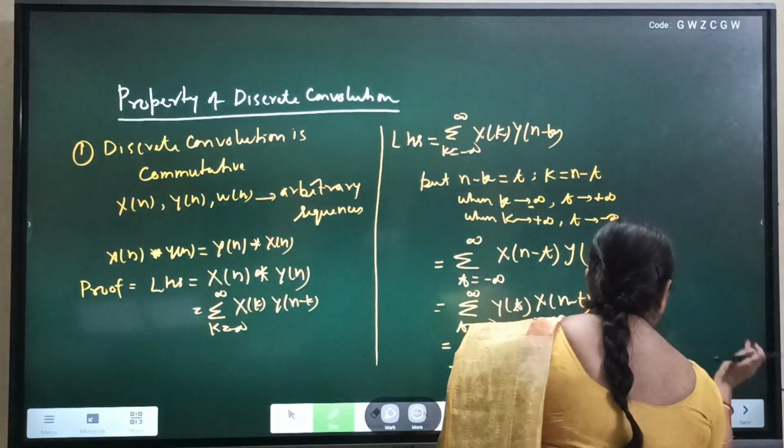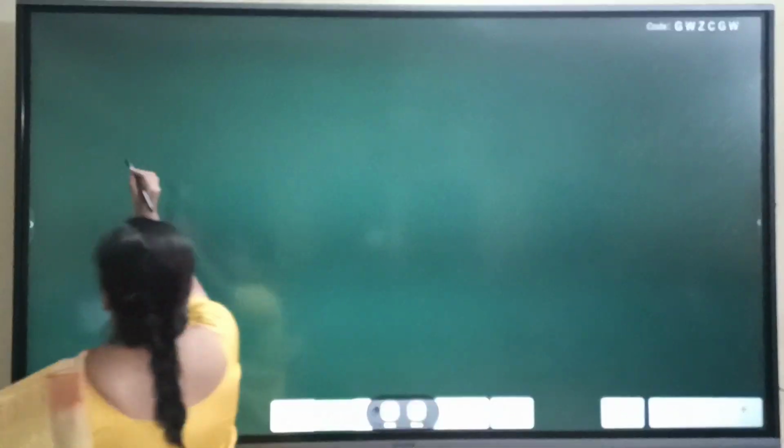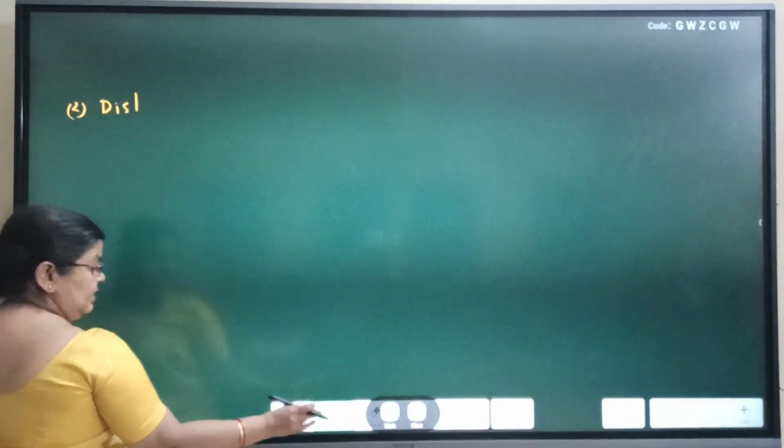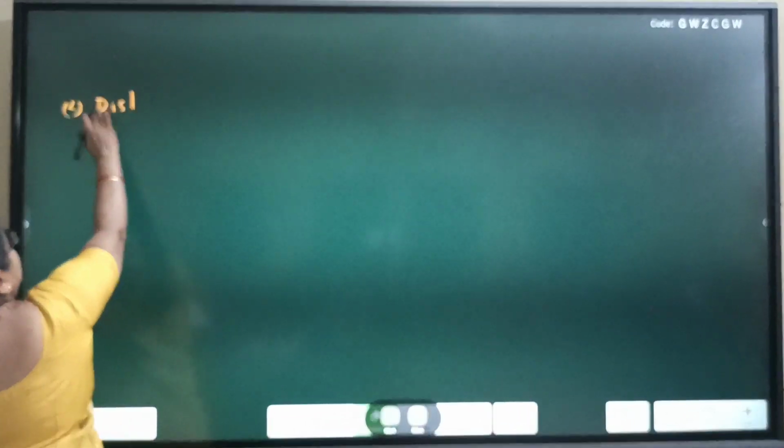Next, second property is discrete convolution is distributive.